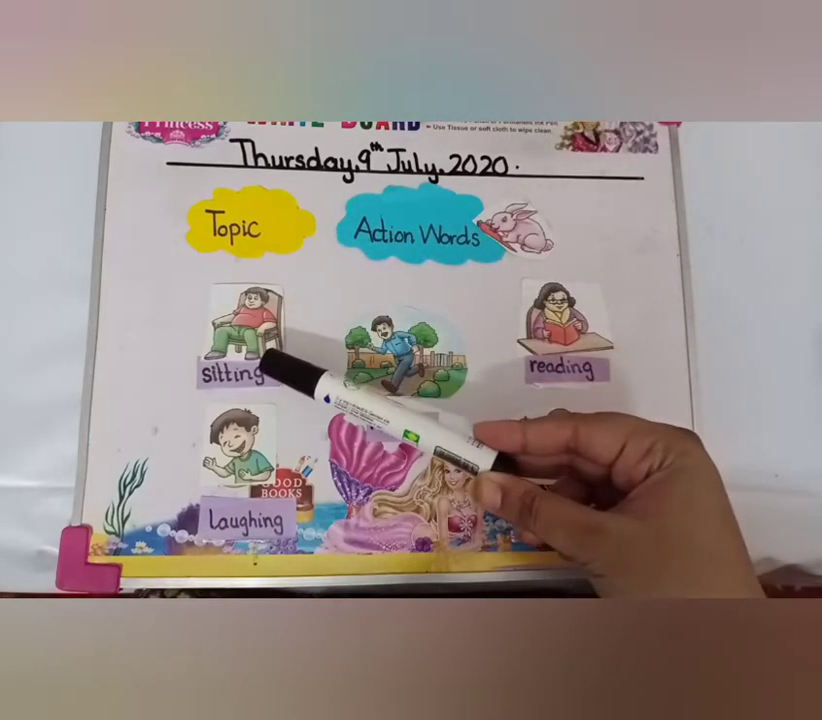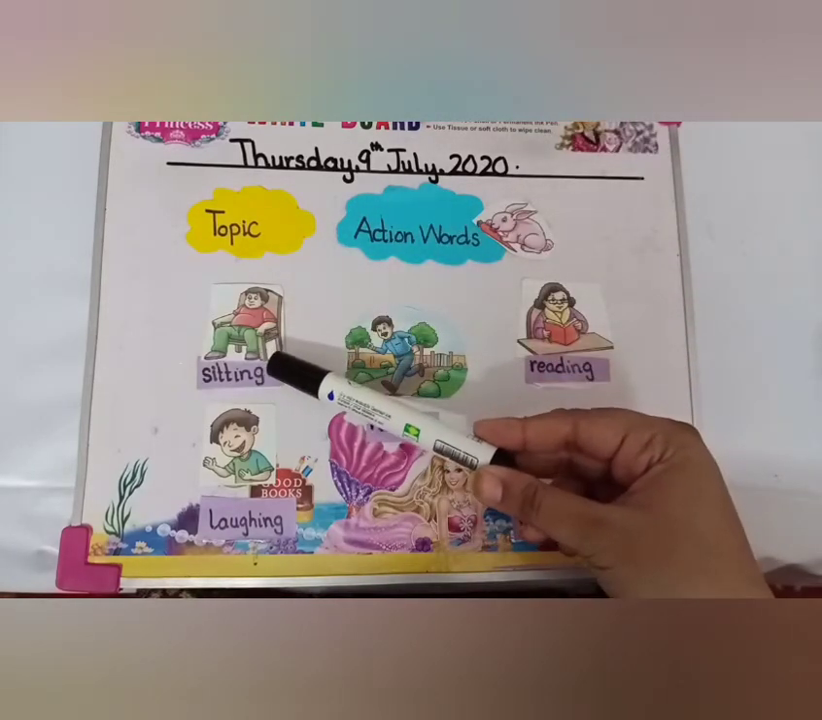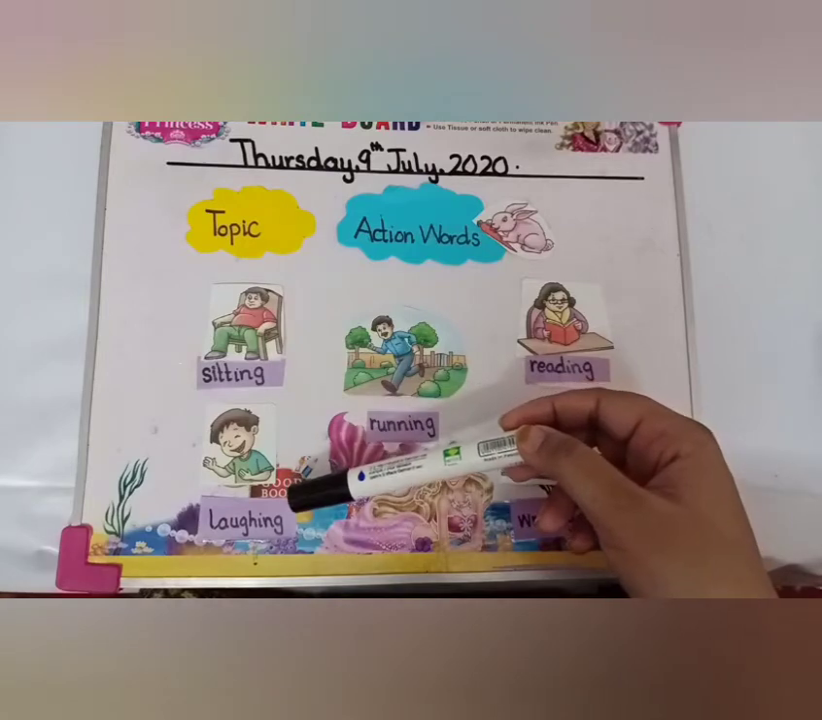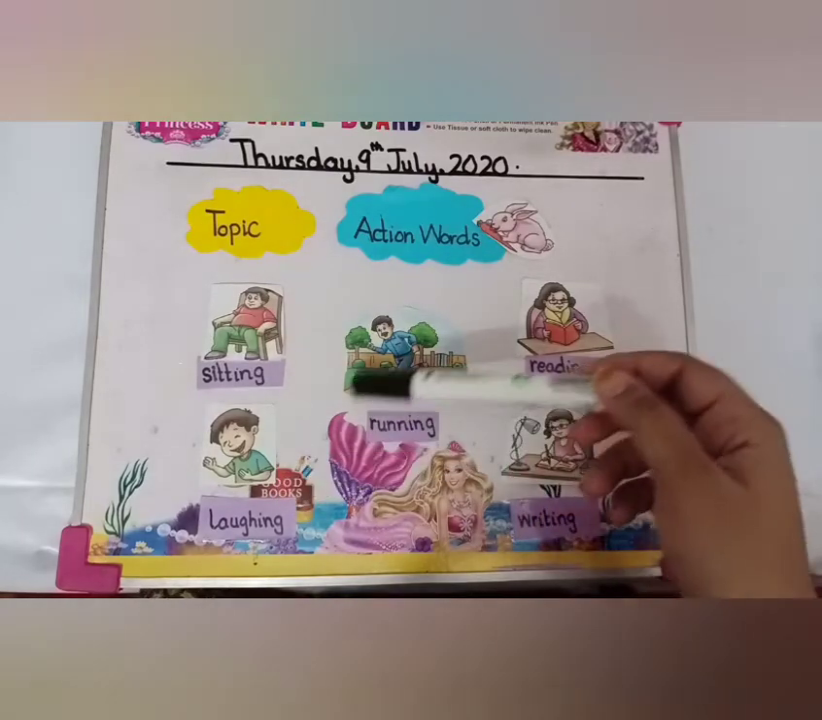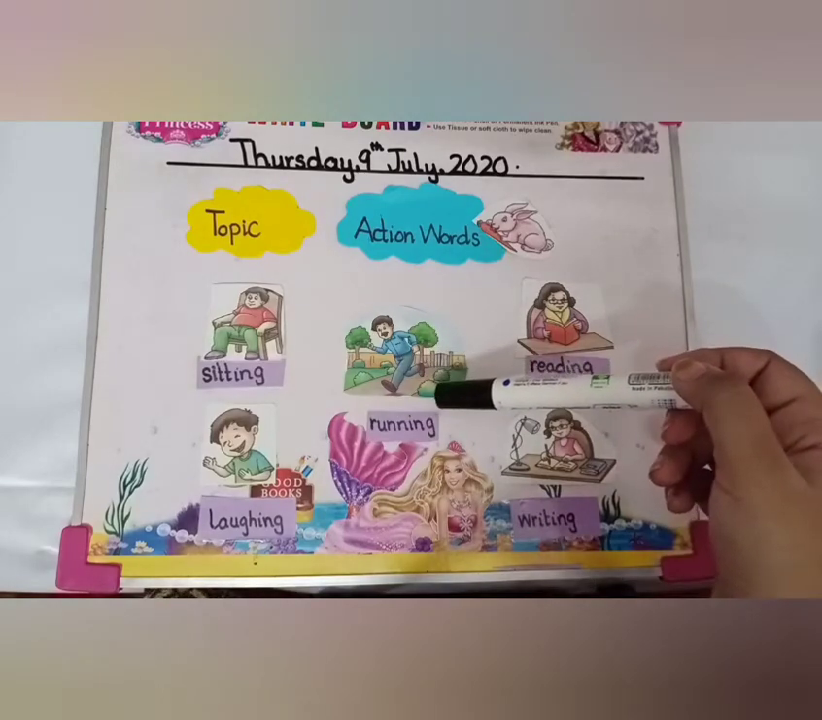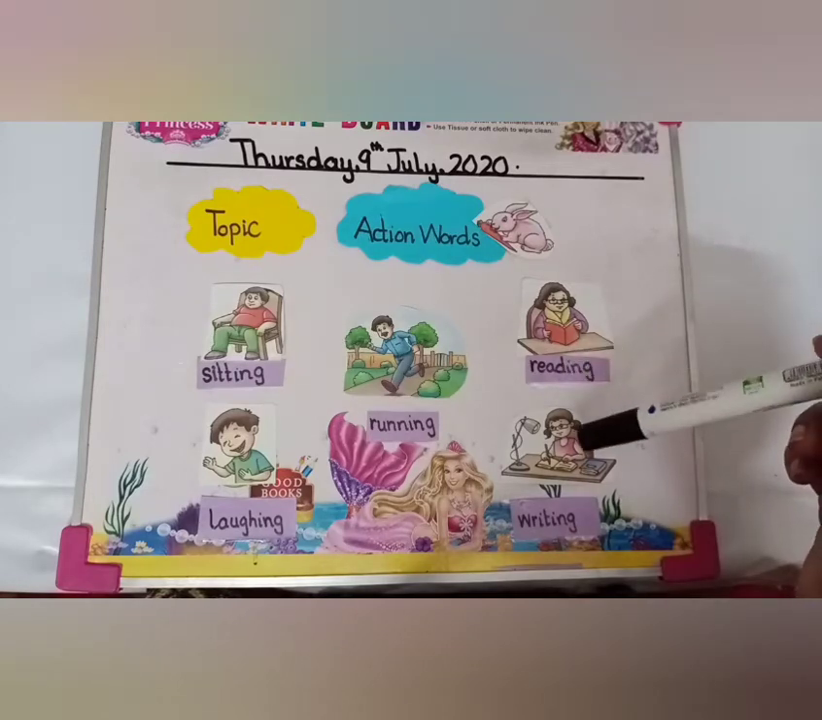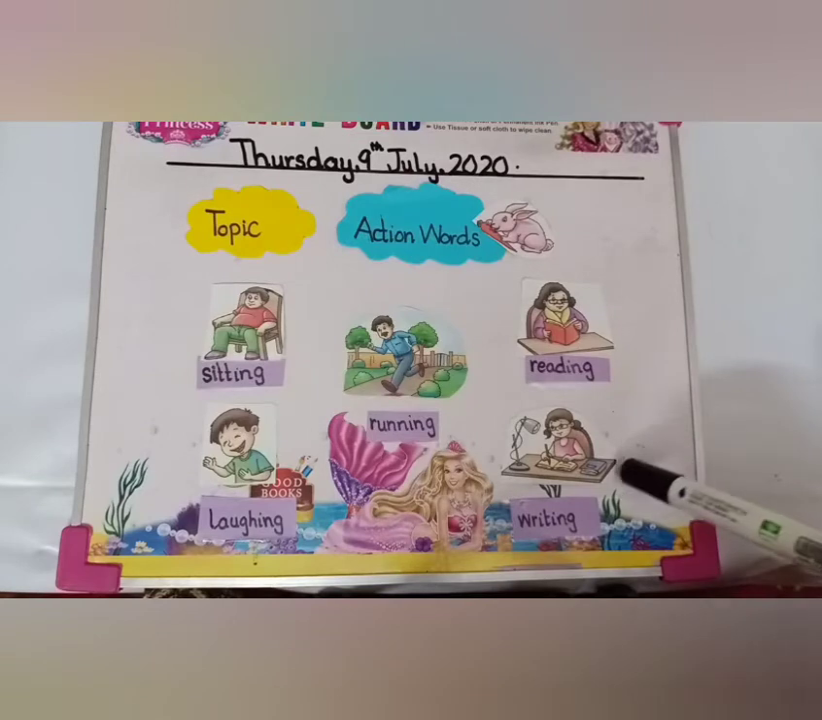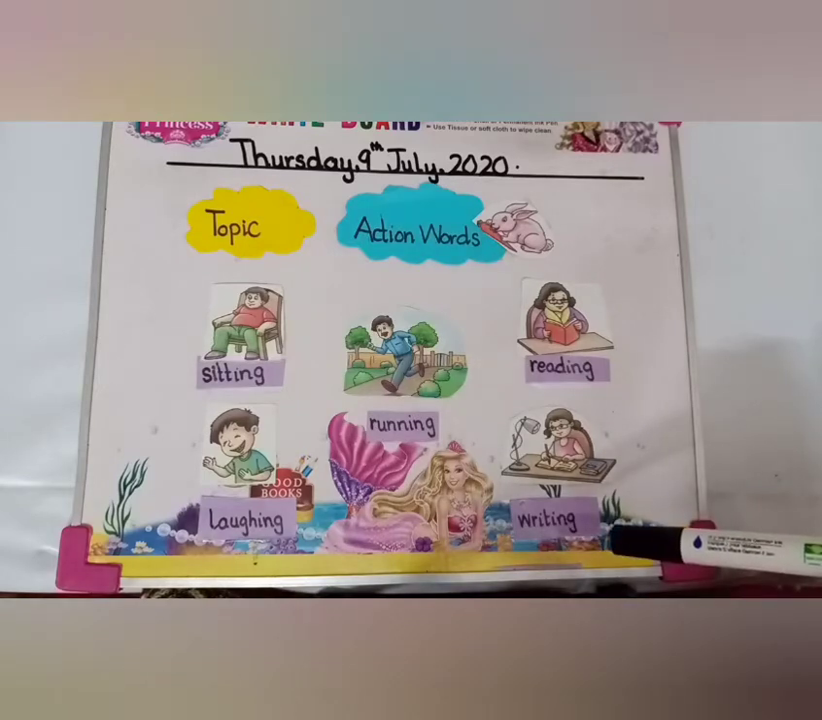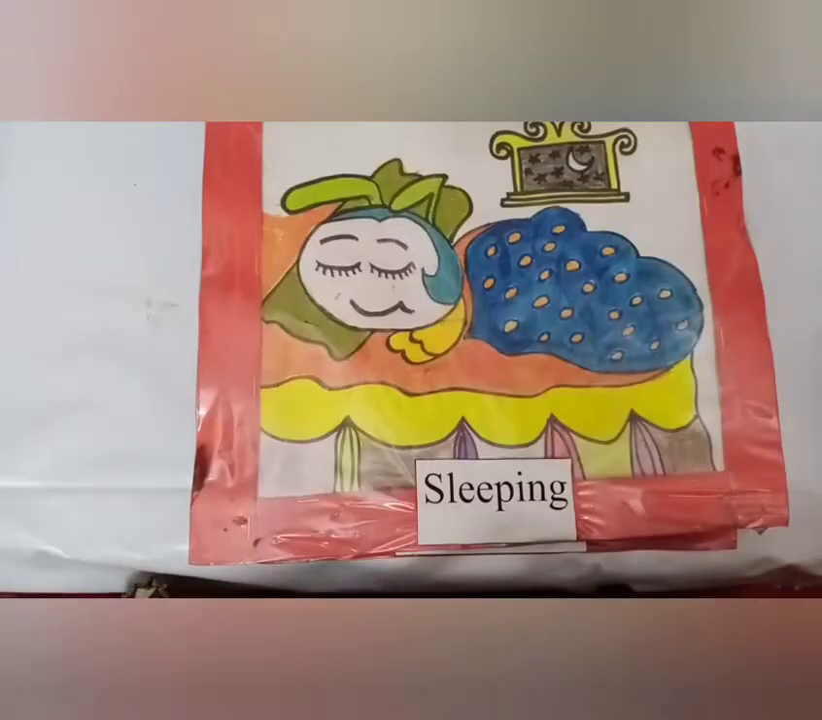Again revise. Which action is this? Sitting. The boy is sitting on a sofa. Which action is this? Laughing. The boy is laughing. Which action is this? Running. The man is running on the road. Which action is this? Reading. The woman is reading a book. And which action is this? Writing. A girl is writing with pencil. Okay, now I will show you some flashcards of different actions.